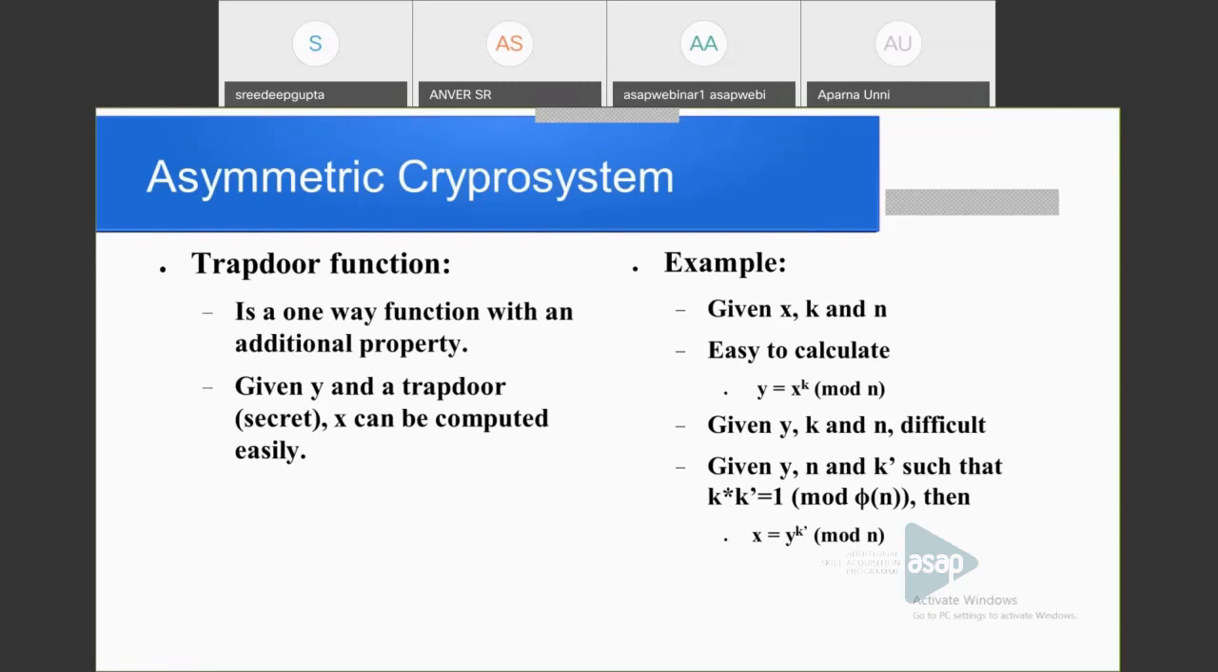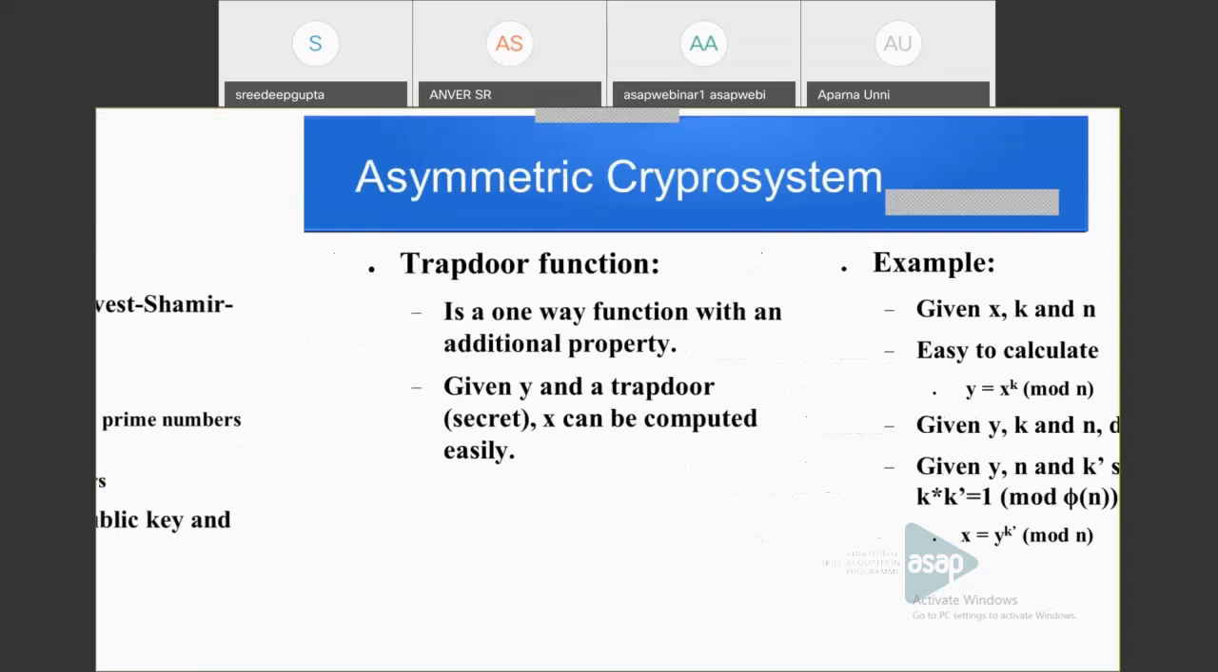If we are given k dash, y and n, then by applying Euler's theorem, we can compute x. So we can compute x as y raised to k dash mod n. This is used in RSA. We can see its proof there. Okay, the next.